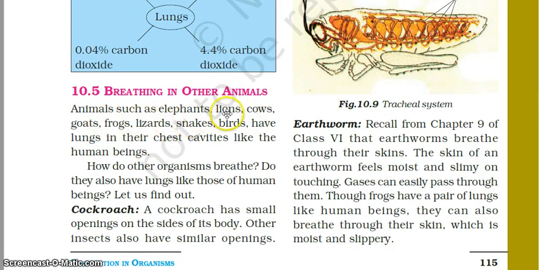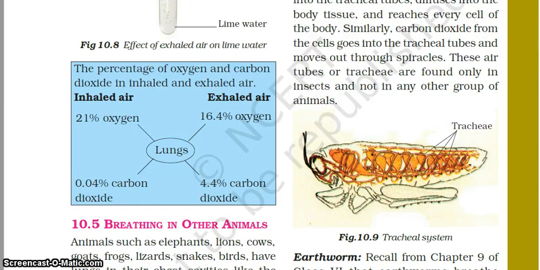Now let us start with breathing in other animals. The animals like elephants, lion, cow, goat, frog, lizard, snakes, birds, they have lungs in their chest cavities like the human beings. However, there are other organisms also which do not have lungs, like the cockroach. A cockroach has small openings on the sides of body. Other insects also have similar openings. So in case of insects, they have small openings on their body through which gaseous exchange occurs, and inside their body they have a tube-like system which is called the trachea, or the tracheal system, for the transport of gases.